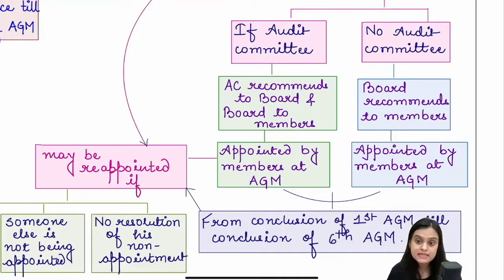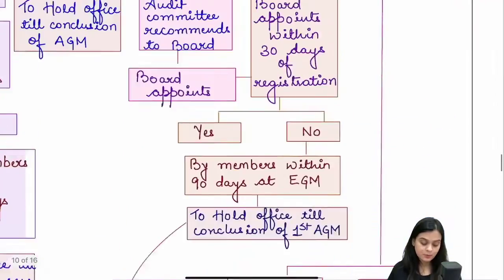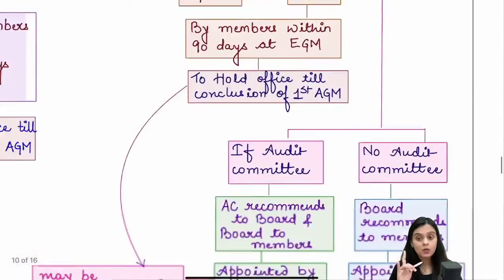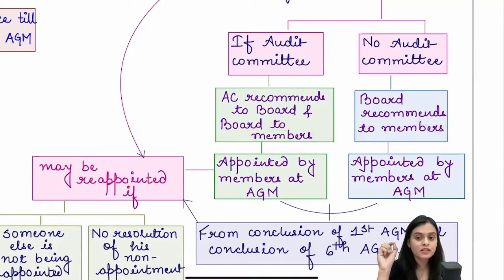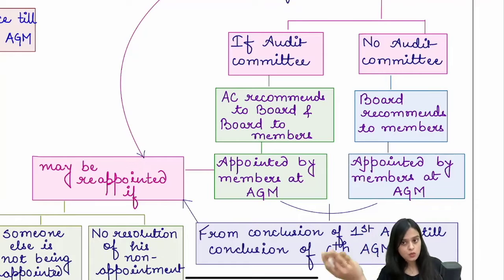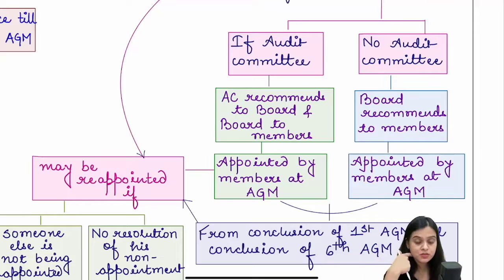But we can also appoint someone else as the auditor. Again, there are two cases. If there is audit committee, the committee recommends name to board, board recommends to members. The first auditors are appointed by the board. However, the subsequent auditors are appointed by the members. Appointment of auditors is a matter of ordinary business and requires ordinary resolution. Okay, if there is no audit committee, then the board directly recommends the name to the members and members appoint. Okay.